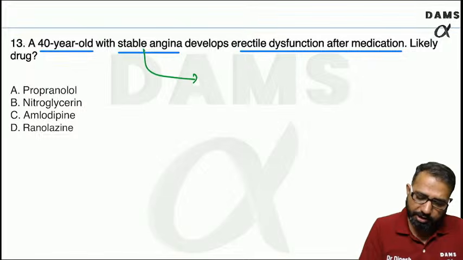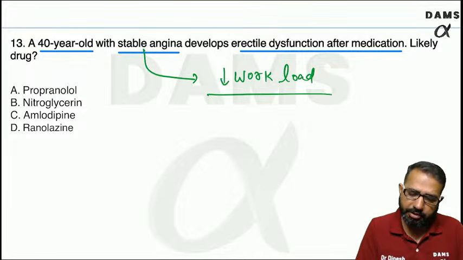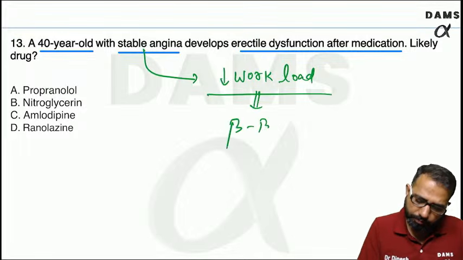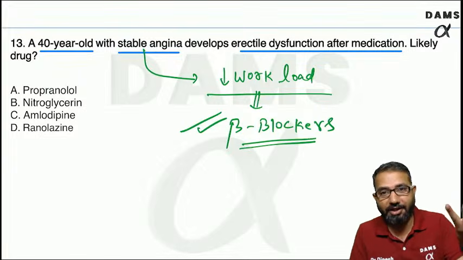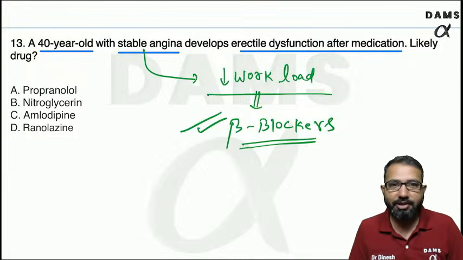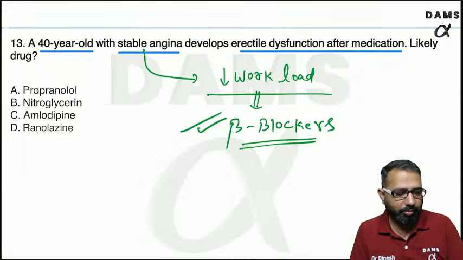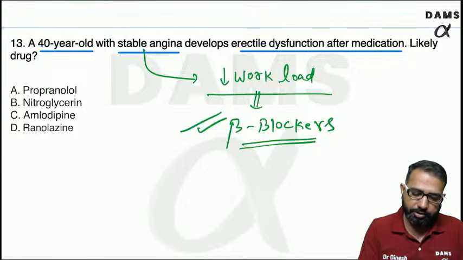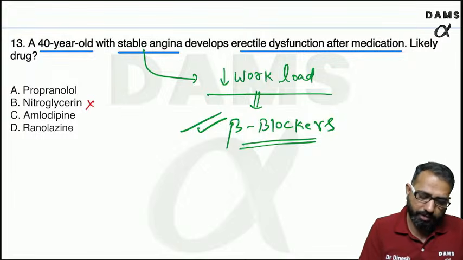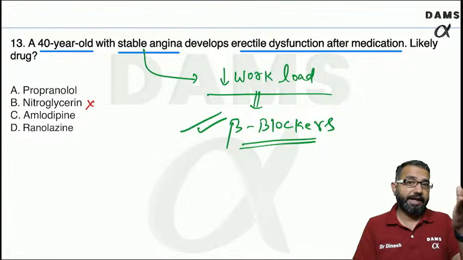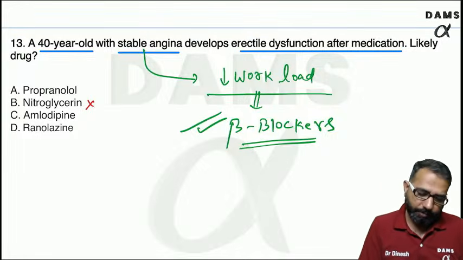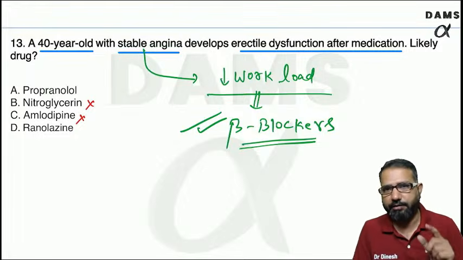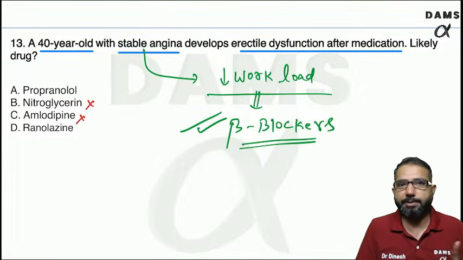In stable angina, as I told you, the primary aim is to decrease the workload, and we use the beta blockers. So either they will ask you directly which is the best drug, or they will ask you indirectly which drug can cause erectile dysfunction in stable angina patients. So no, ranolazine is not causing erectile dysfunction. You can see it's a beta blocker which can cause this. Nitroglycerin, no, they can even help because they are vasodilators. They act like sildenafil, so they can cause erection. Amlodipine is a vasodilator, so it is not causing erectile dysfunction.